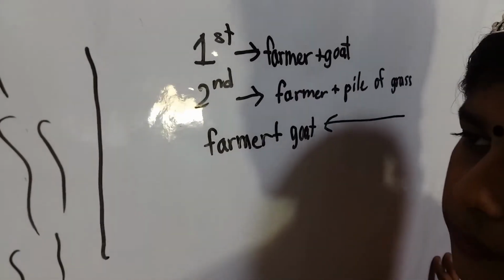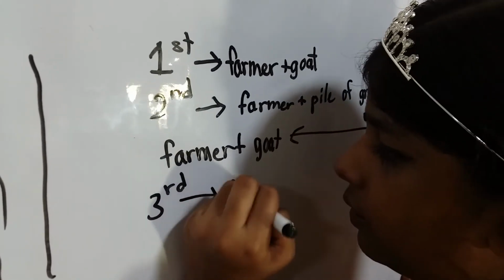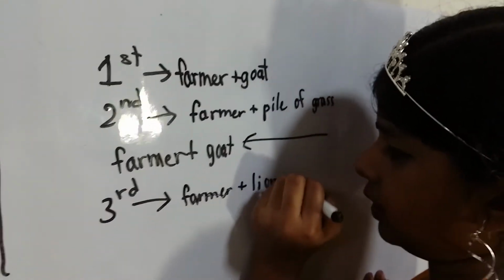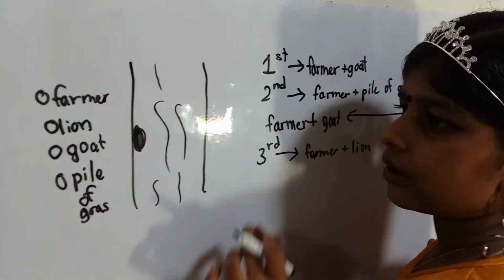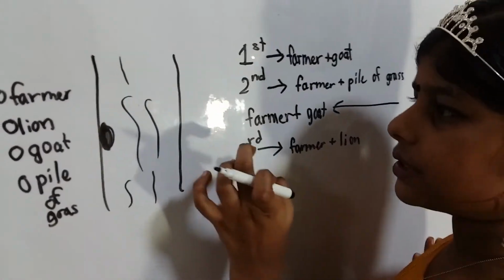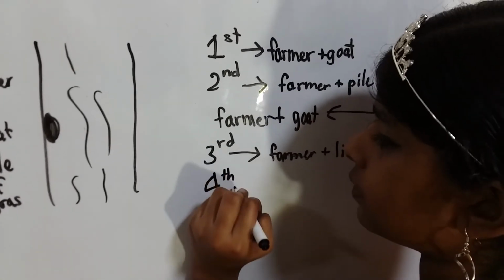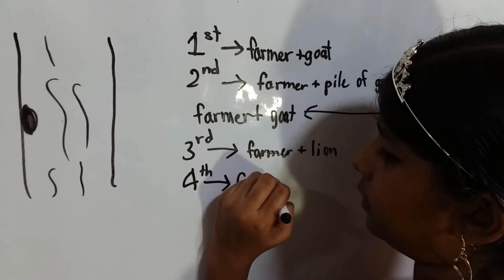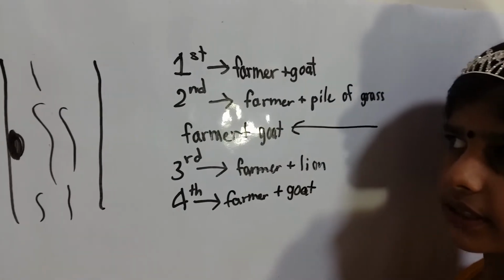So if he takes the goat with him, then for the third trip, he will bring the lion. He will have to bring the lion and not the goat, because either way, if he brings the goat over here, then it'll eat the pile of grass when he's trying to bring the lion back here. So what he should do is bring the lion so that it will not eat the pile of grass on this side. Then, in the fourth round, he would bring the goat. And that is the answer to this question.